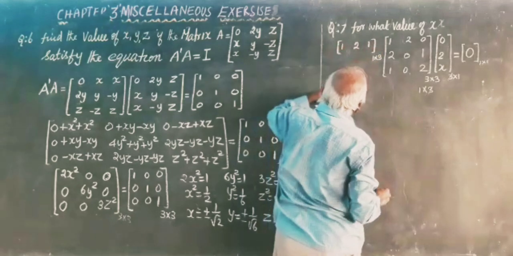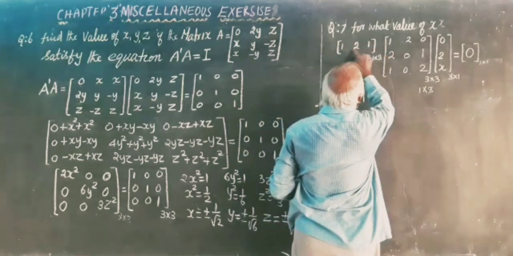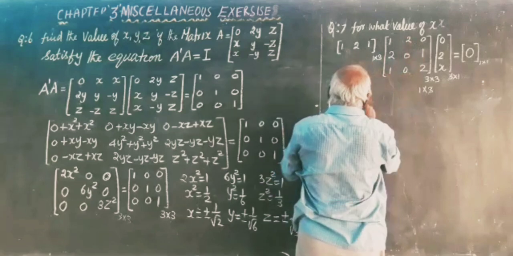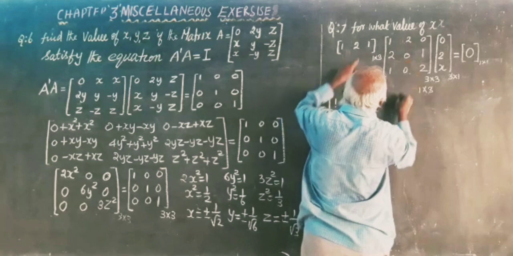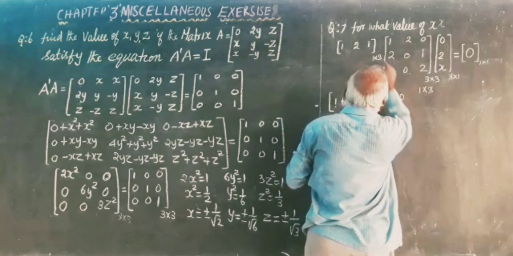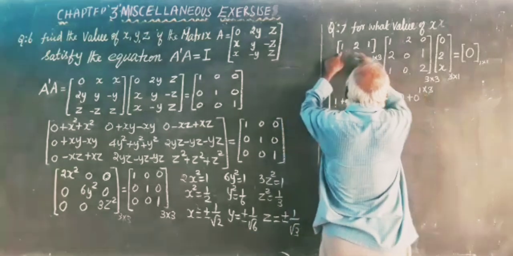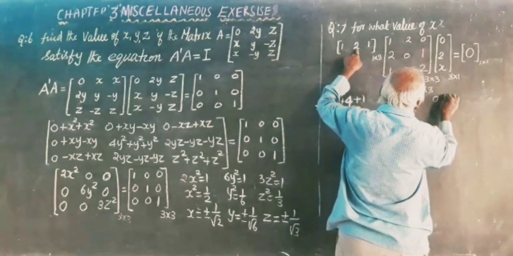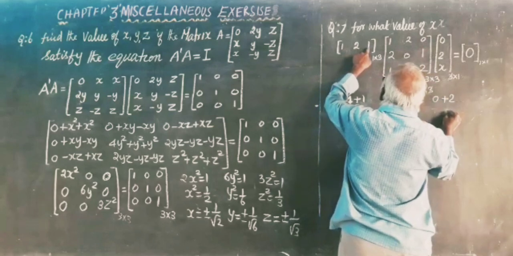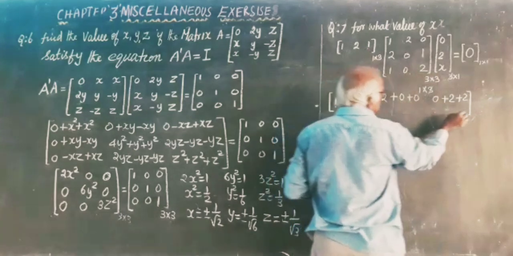1 into 1, 1. 2 into 2, 2 plus 4. Plus first row, second column: 1 into 2, 2, plus 2 into 0, plus 0, plus 1 into 0, 0. Plus this row, third column: 1 into 0, 0, plus 2 into 1, plus 2, plus 1 into 2, plus 2. That's all the matrix.